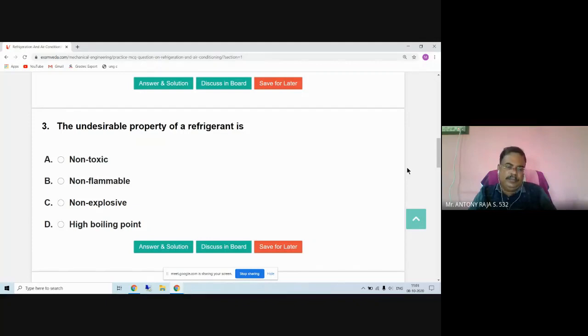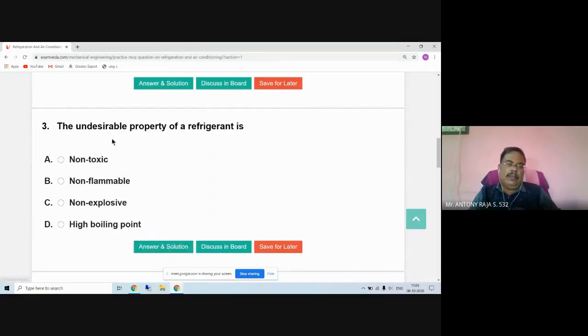Now you see the MCQ. Here the answer and the solution are given. So you guess the answer, find out the answer, and after that, click the answer. For some questions, an explanation is also given.